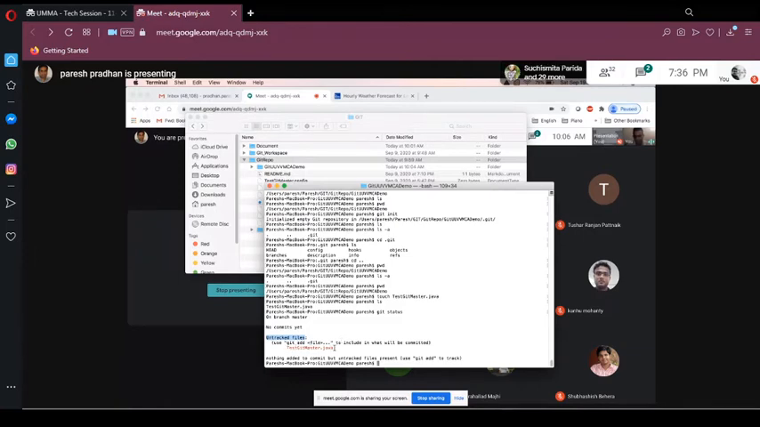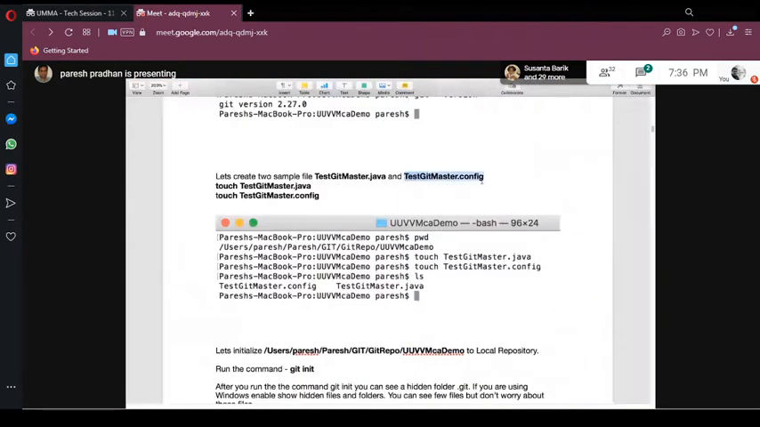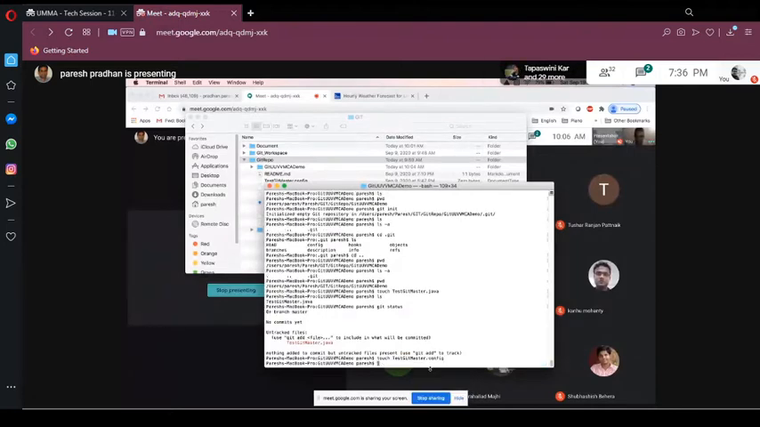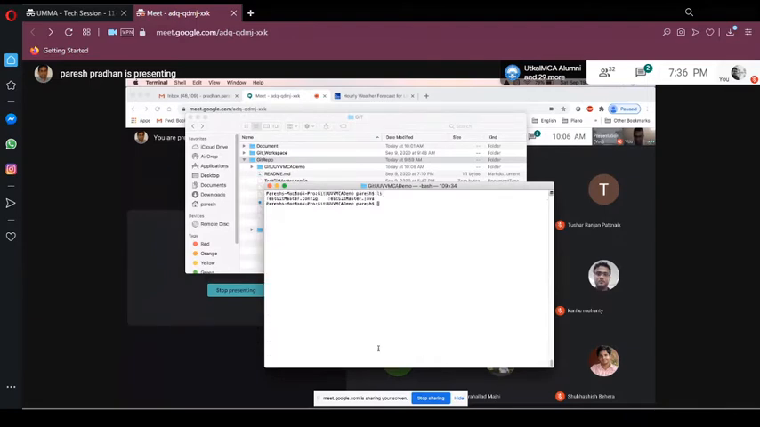One is test git, one is this one, and let me create the other file. So now we have two files. One is a Java file, but you can create any file. I have a Java compiler, so I wanted to show you here. But if you see, I have nothing in this file. I just created a file, but there is nothing in it.